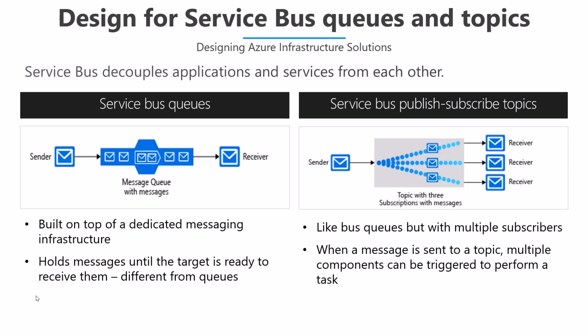So you are sending only one message from this side, but it is going to be duplicated in the topic, and then it will be received by each and every receiver. Each receiver is going to process that message accordingly. This major difference is something you have to keep in mind while choosing between service bus queues or service bus topics.